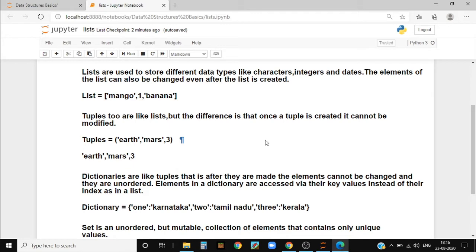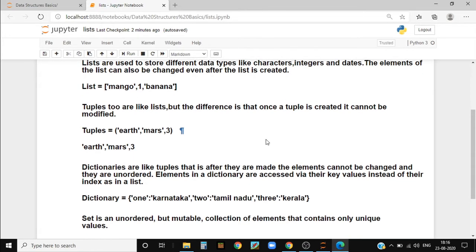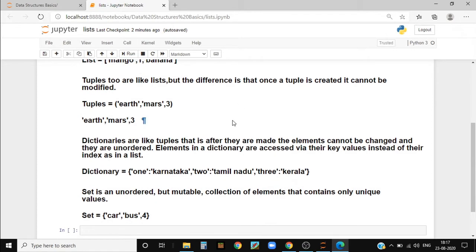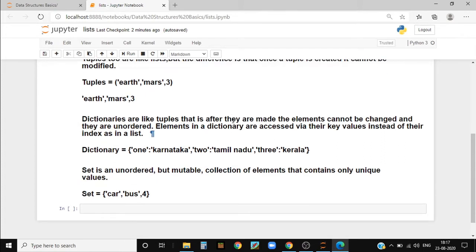So now what are tuples? Tuples too are like lists, but the difference is that once a tuple is created, it cannot be modified. That is, we can't add any element or remove any element or change an existing element. So to make a tuple, you need to enclose the elements inside of brackets. You can also make tuples even if you don't enclose the elements inside of brackets.